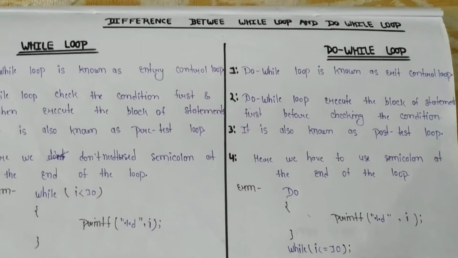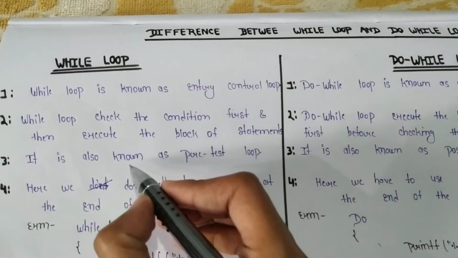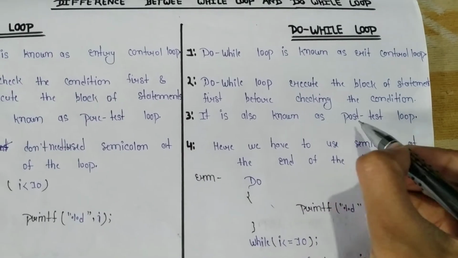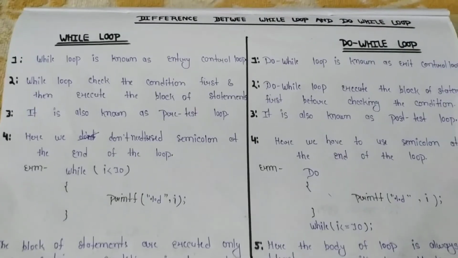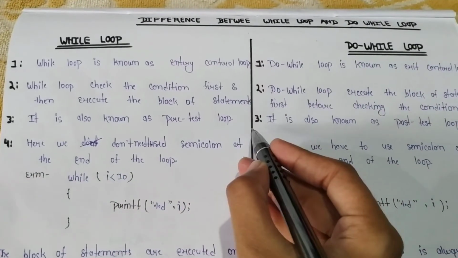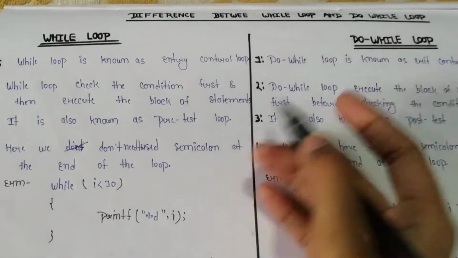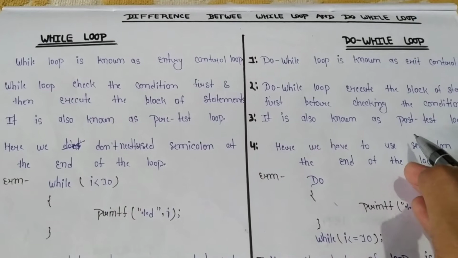Now the third one is: while is also known as pre-test loop, and do while is also known as post-test loop. As I already discussed, pre means before and post means after.